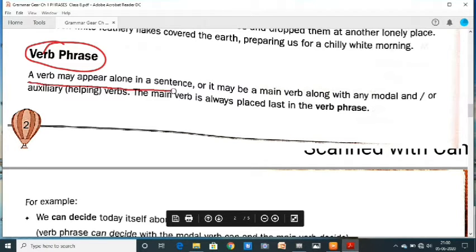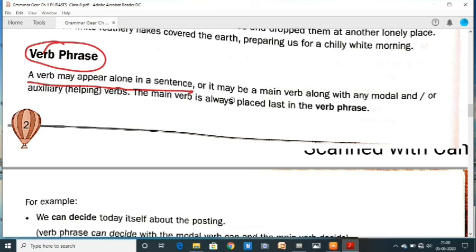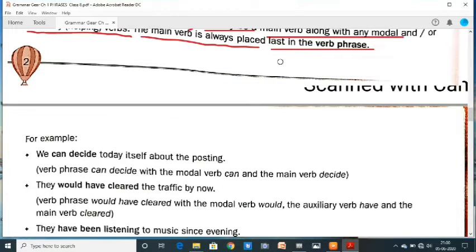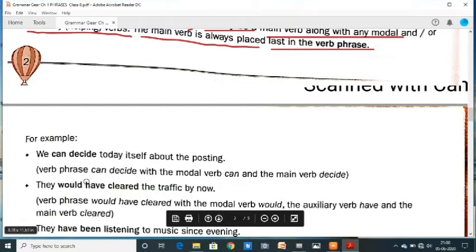A verb may appear alone in a sentence, or it may be a main verb along with any modal and or auxiliary helping verbs. Listen, be attentive about this line. The main verb is always placed last in the verb phrase. Here are some examples along with these rules. Some questions are also asked in these sections.